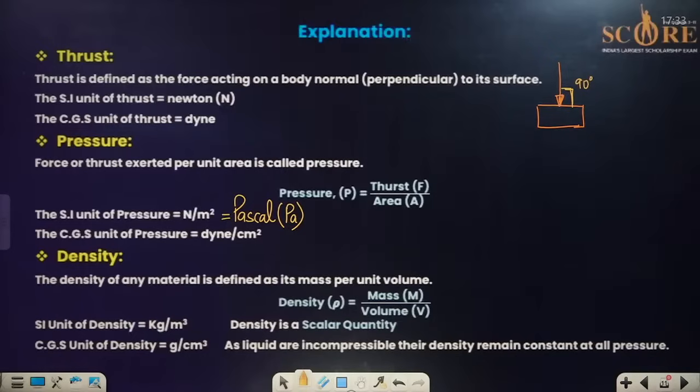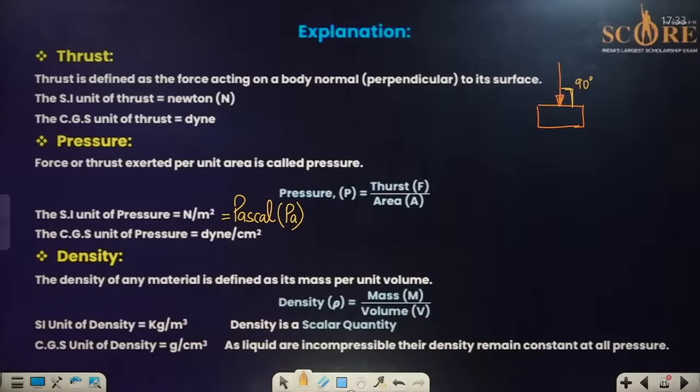When we talk about the CGS unit, everyone, you all know, for Newton it is Dyne, and for meter square it is centimeter square. So the CGS unit of pressure is Dyne per centimeter square. That is what pressure and thrust are all about.